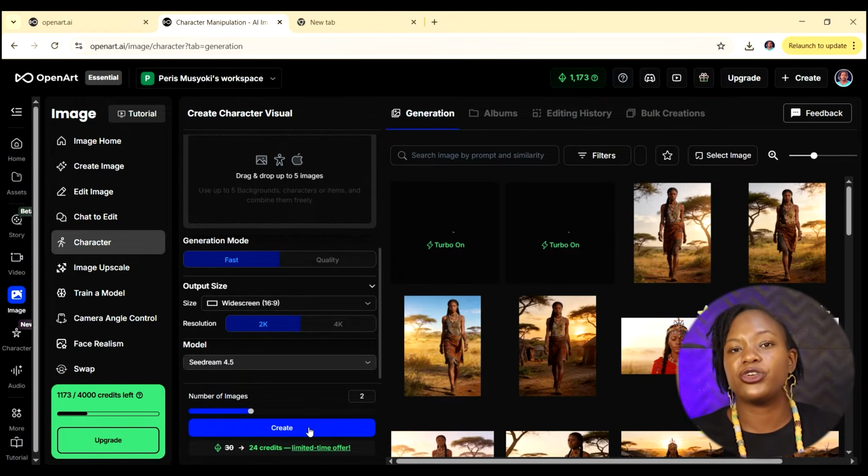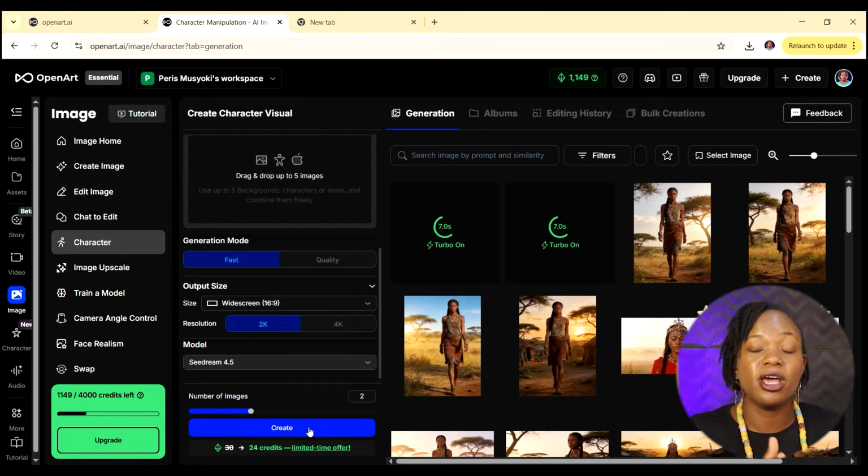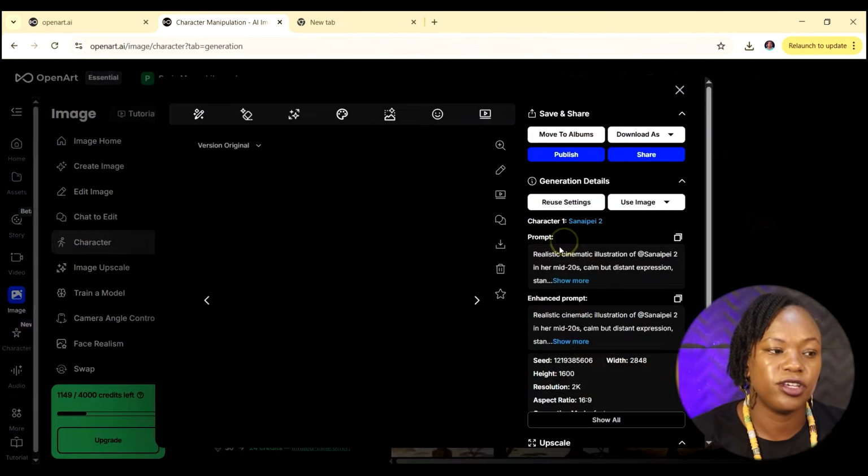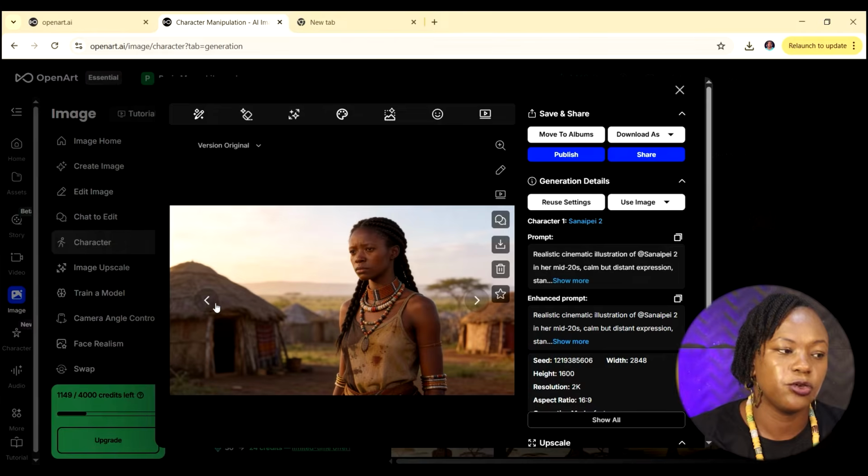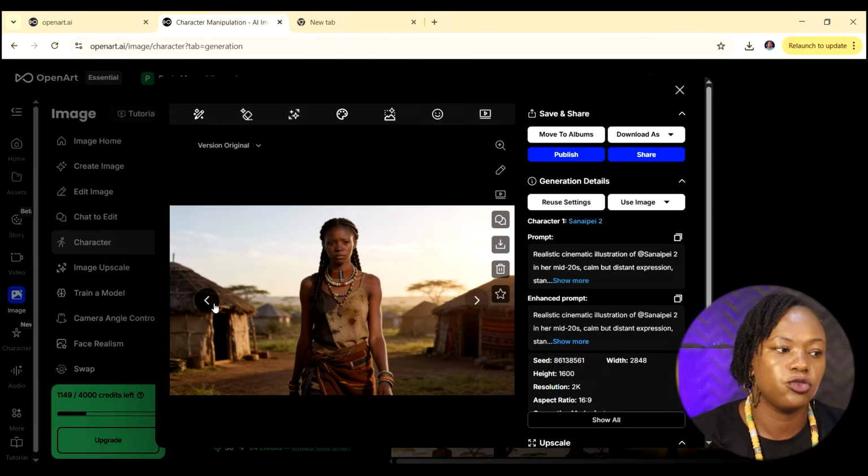This is now going to create for us our very first images, and this is how you actually create all the images that you want to use in your video. Just go back to ChatGPT, copy the prompt, come back to OpenArt, paste it here, and then you just click on create, and the images are going to be created for you. This is our first image here. So you can see that is what Sanaipei looks like here.